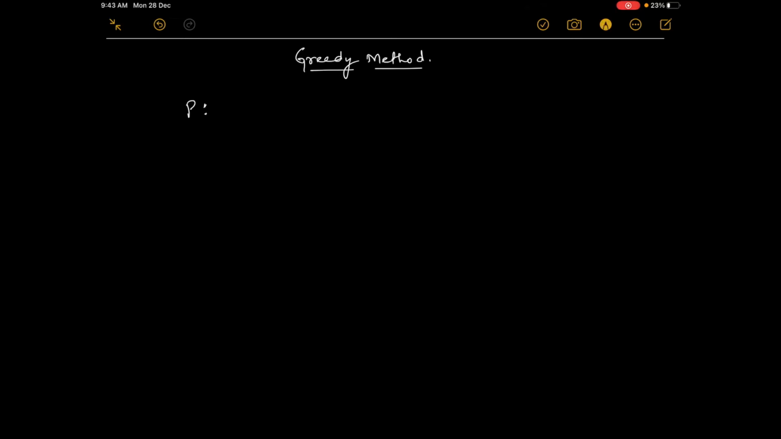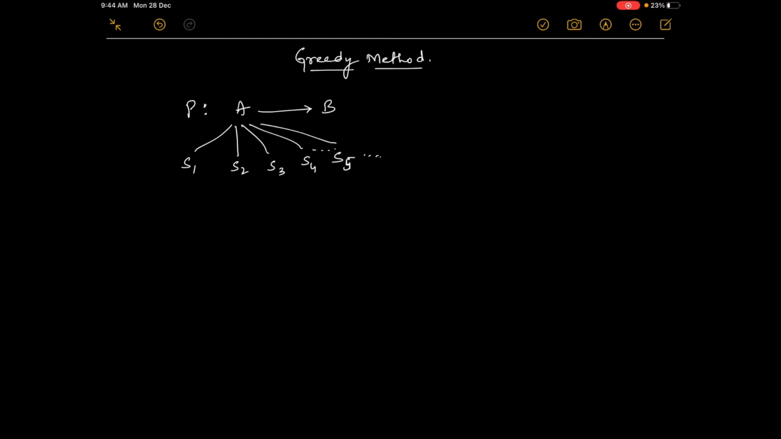So we'll have a problem where you have to travel from point A to point B. So this is the problem. You are traveling from point A to point B. So what are the solutions? You can walk, that is one solution. You can go by bike, second solution. You can go by train or car, third solution. And one more thing, you can go by flight. Like this you can have many solutions.